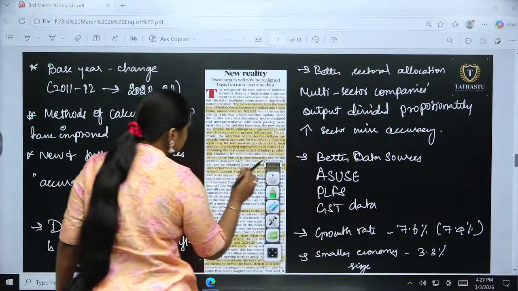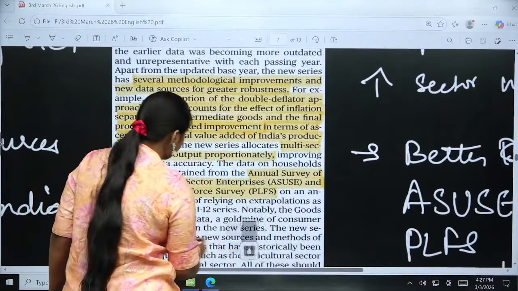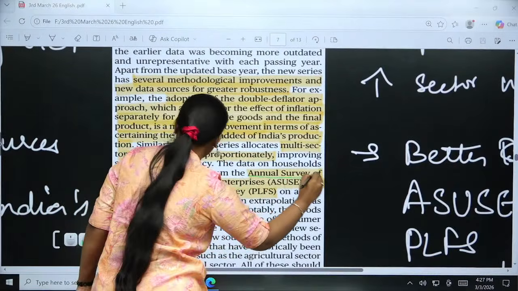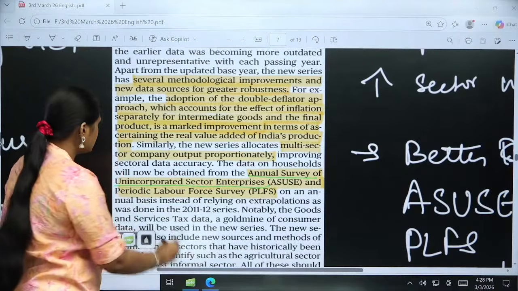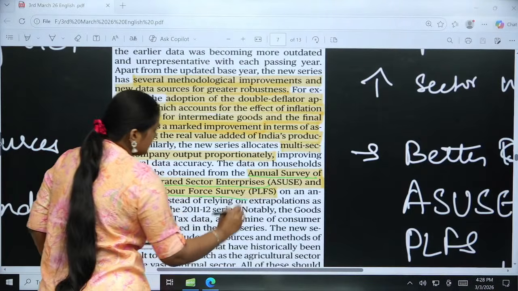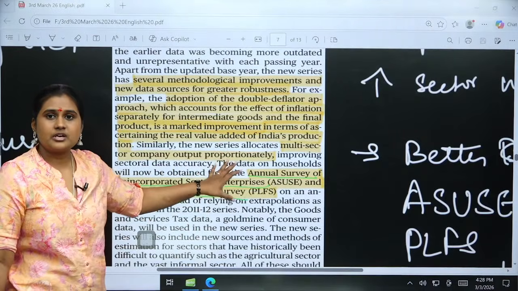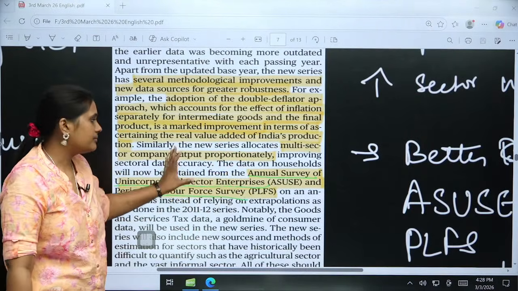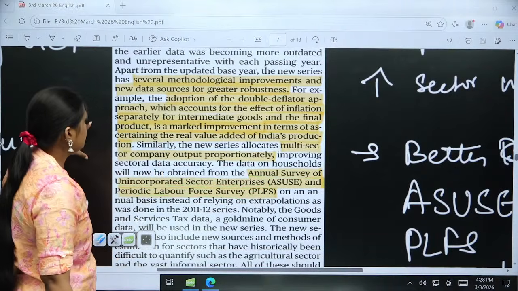It shows here the annual survey of unincorporated sector enterprises and also the periodic labour force survey. These are the most reliable sources from which we are going to get the data, so we will be getting improved data from improved sources.